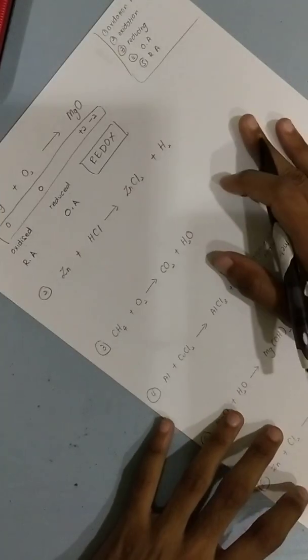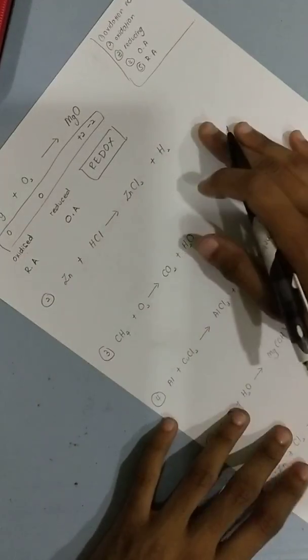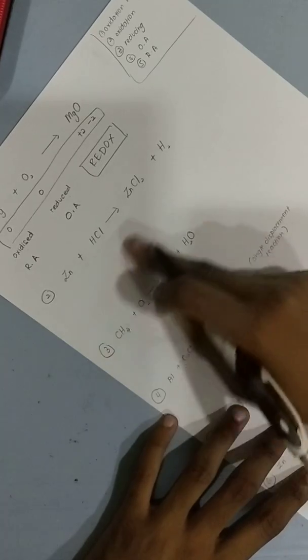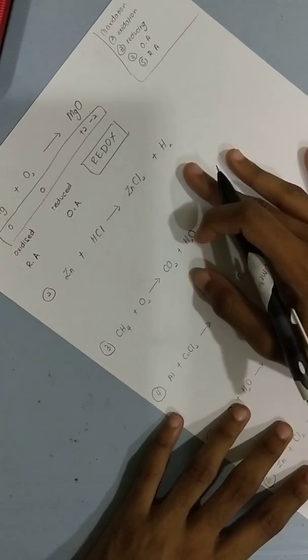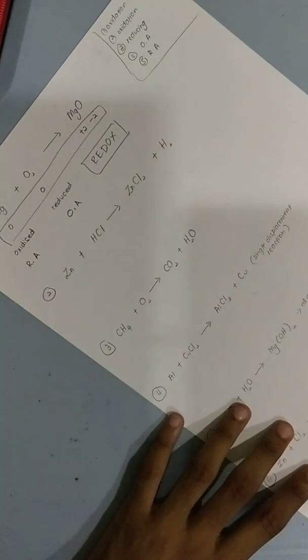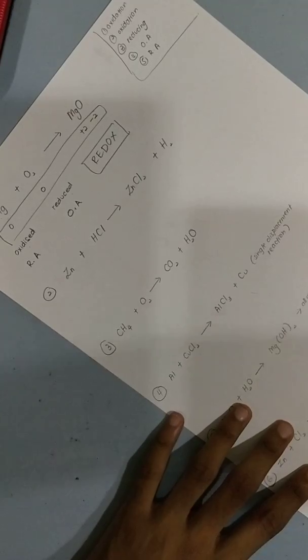Alright, let's go through the second equation. Tell me what the oxidation states are, which one is being oxidized, which one is being reduced, which is the oxidizing agent, and which is the reducing agent. So how do I do everything? Always start first with oxidation number, because that is much simpler.